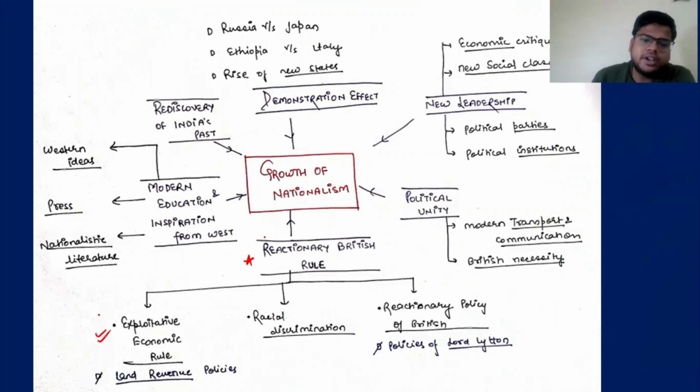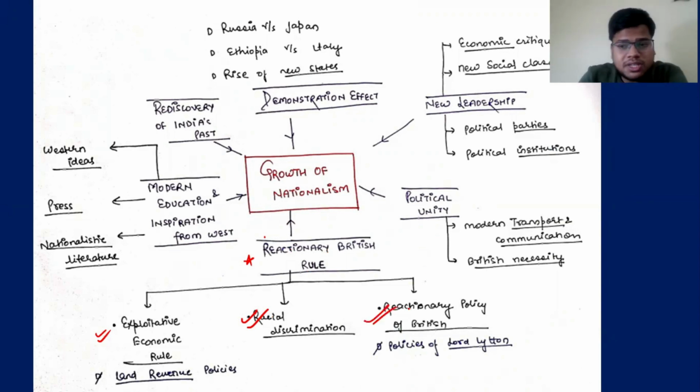Exploitative economic policies, we have discussed ruralization, deindustrialization, very hard and toxic land revenue policies, very extractive without any development of Indian agriculture. Famines, so many famines happened. Racial discrimination, whether in the civil services or the army, was very much evident, happening to Indians.